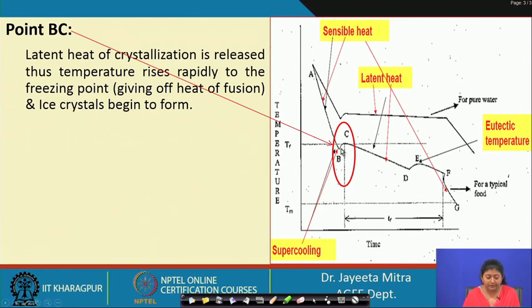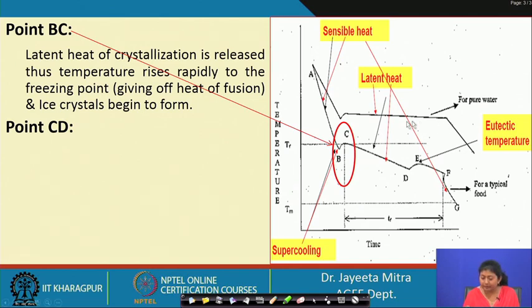So, the latent heat of crystallization is released and thus the temperature rises rapidly to the freezing point, giving off the latent heat of fusion, and ice now starts to form. Once nucleation happens, that is, the first crystal formation is done, it starts increasing as we further lower the temperature.